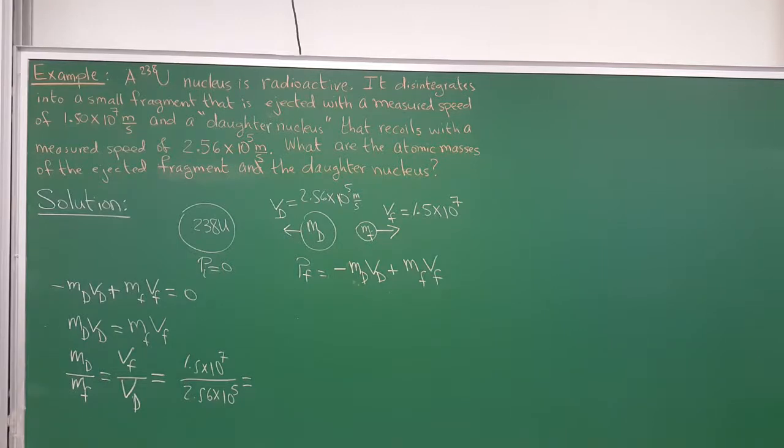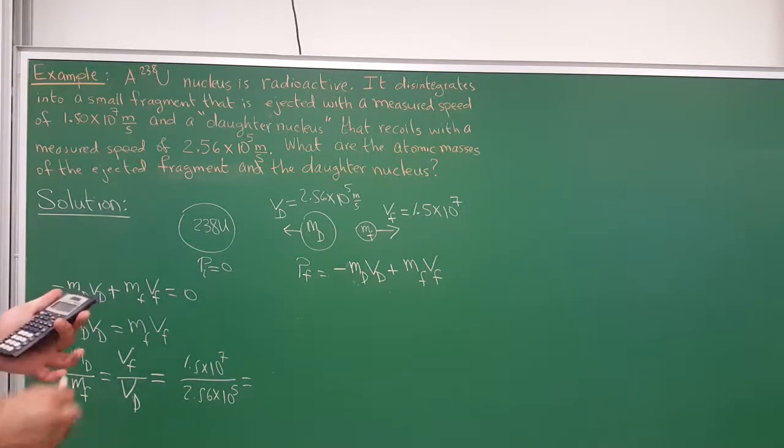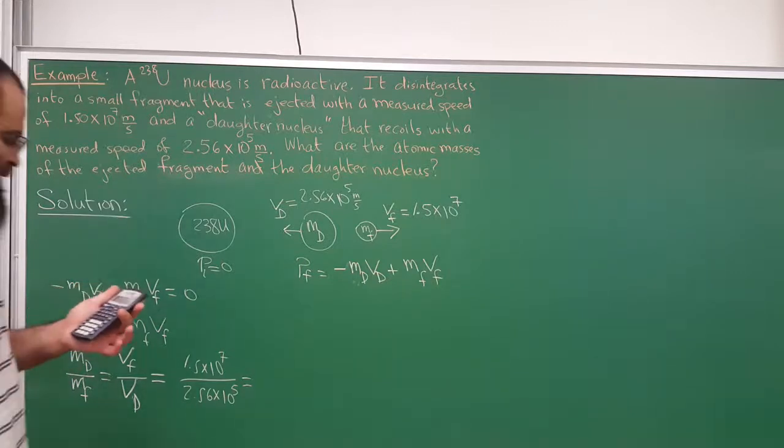I think it is to the 5th, so we're okay. Let me get my calculator then. Let's see. So I have 1.5 times 10 to the 7th power, and then I will divide by 2.56, and then divide by 10 to the 5th power, and that gives me about 58.59.